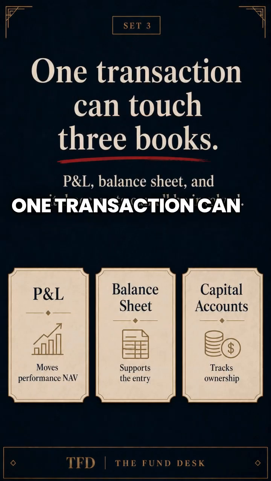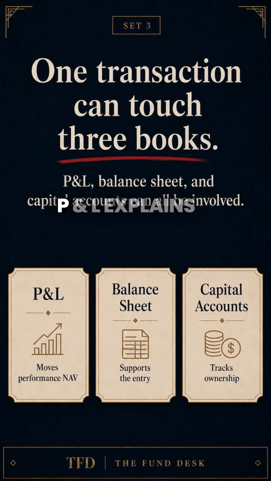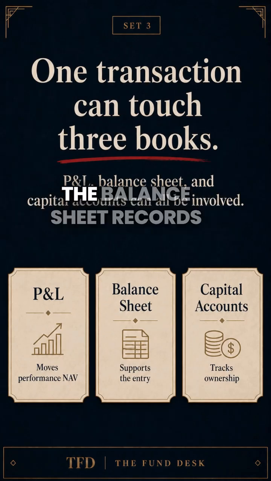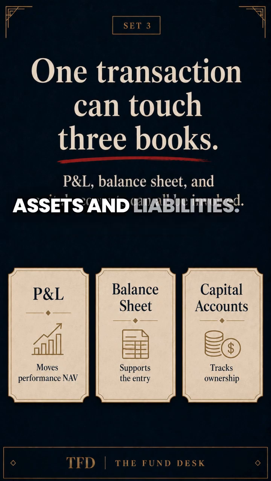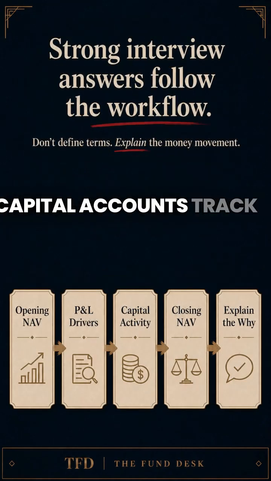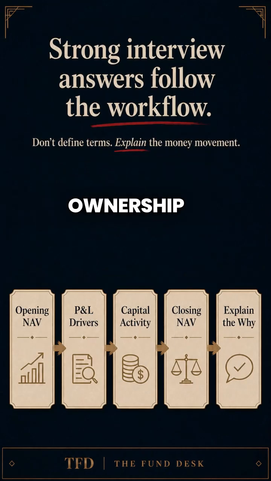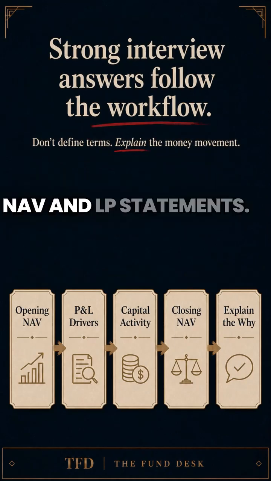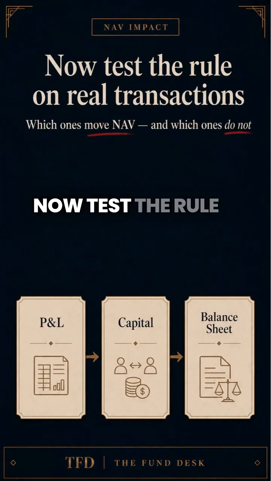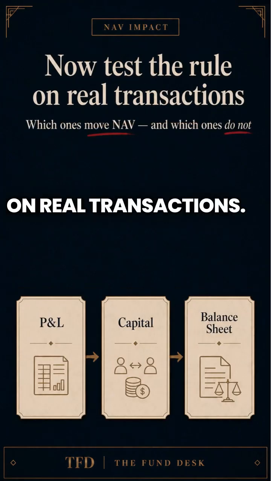One transaction can touch several books. P&L explains performance. The balance sheet records assets and liabilities. Capital accounts track ownership. Reporting converts them into NAV and LP statements. Now test the rule on real transactions.